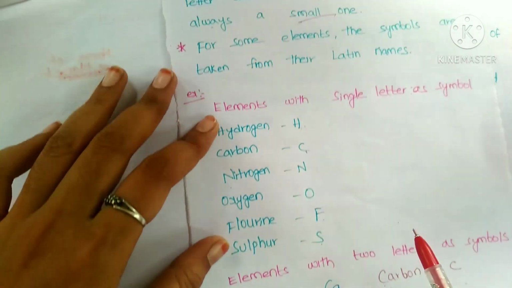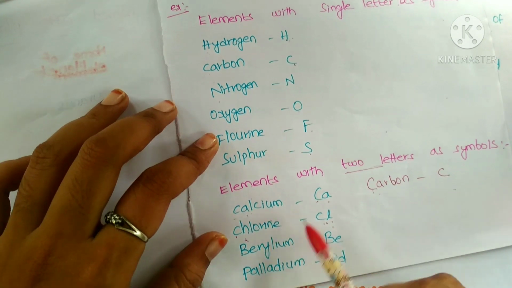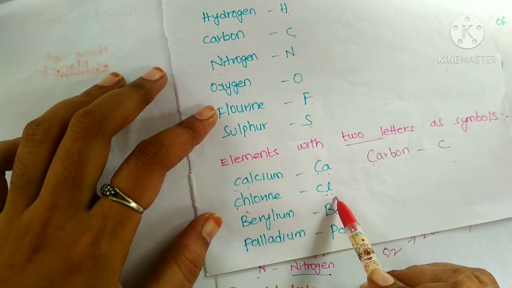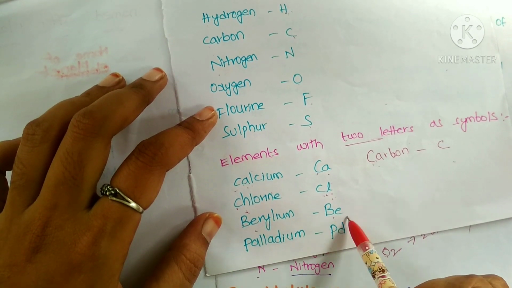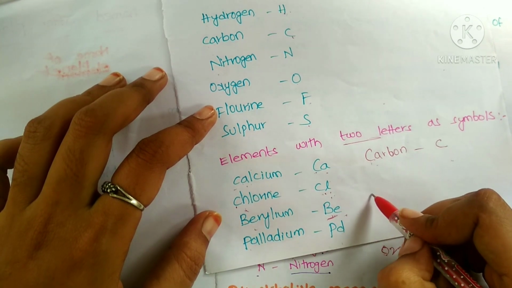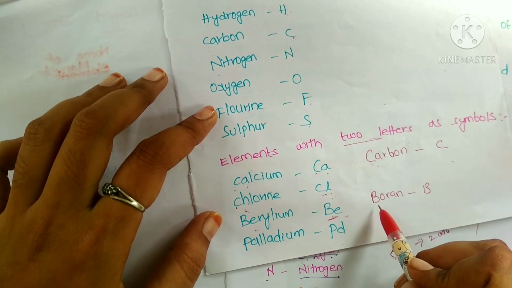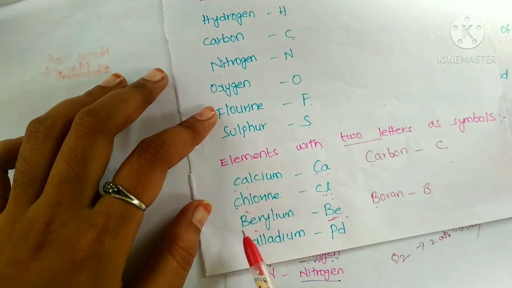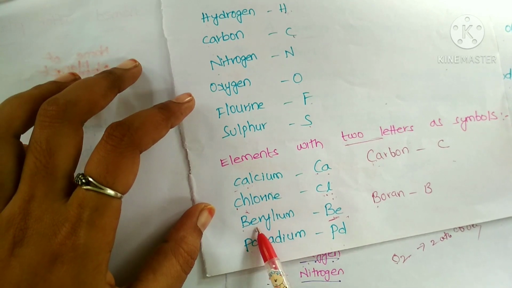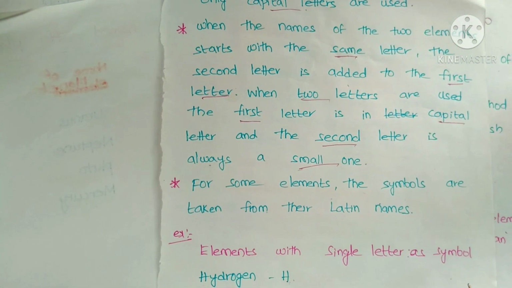Next, we have some elements with two letters as their symbols, as we already said. Calcium symbol Ca, chlorine symbol Cl, beryllium Be, palladium Pd. For beryllium, if you consider boron, its symbol is B. Here the starting letter is B, and in beryllium also the starting letter is B. So the second letter is added to the first letter. So these are the guidelines for writing the symbols of elements.